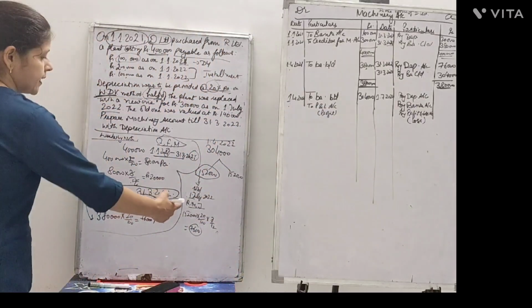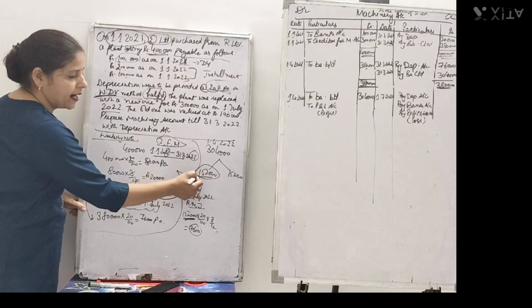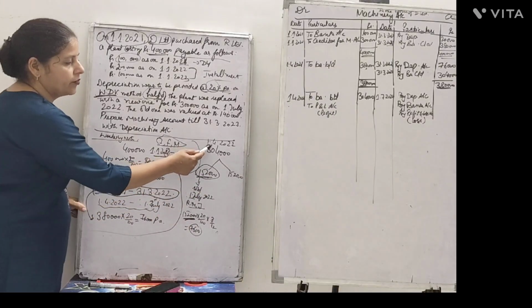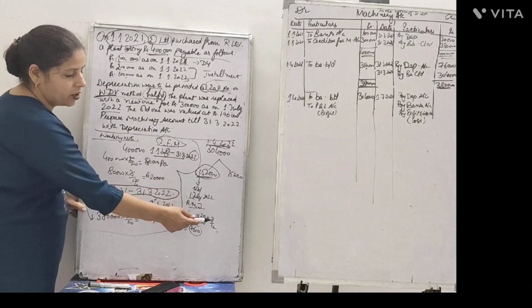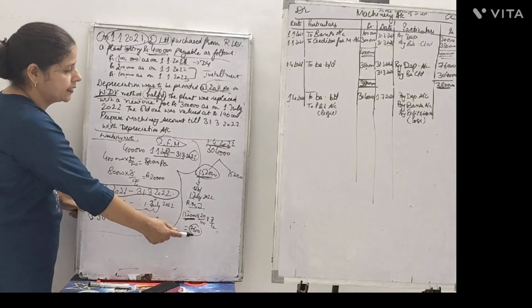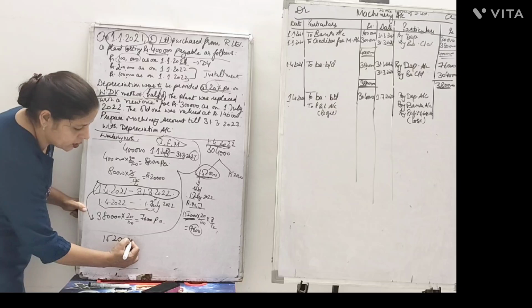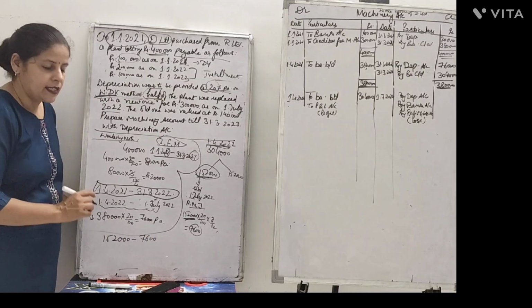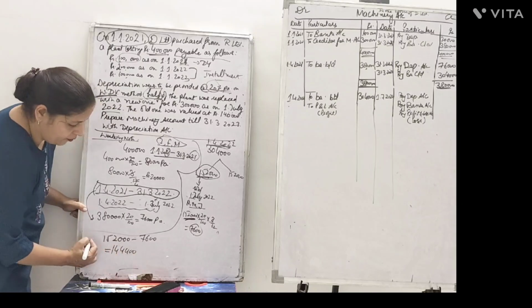So in this case, the asset which had a leftover value of 1,52,000 as on 1st of April 2022 was used for 3 months and reduced with the depreciation of 7,600. So 1,52,000 used for 3 months, the 3-month depreciation is rupees 7,600. What was the remaining value of the asset?